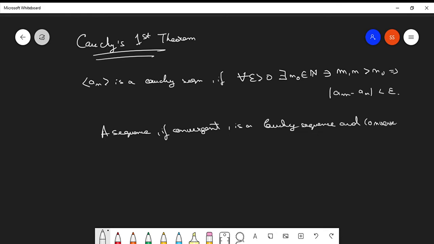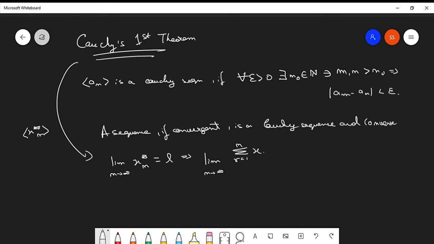In the previous lecture, I had given the statement of Cauchy's first theorem, which says that if limit n tends to infinity x_n equals L, where x_n is a real sequence, then limit n tends to infinity of the summation r equals 1 to n of x_r by n is also equal to L. So any arbitrary real sequence we are talking about here.